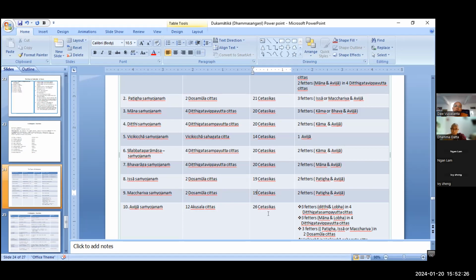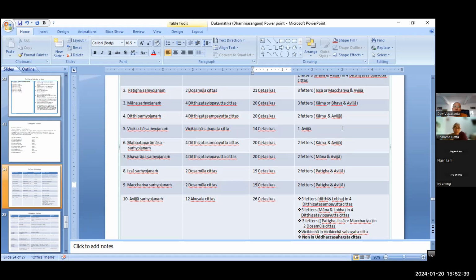Associated means arising together, ceasing together, having the same base, having the same object. That is why here avesa cannot arise together with the avesa at the same time. That's 26 jesika. So how many factors can arise together with the avesa? Avesa arises together with the 12 akusala jetas.